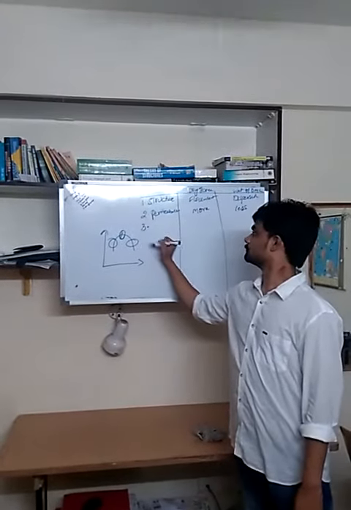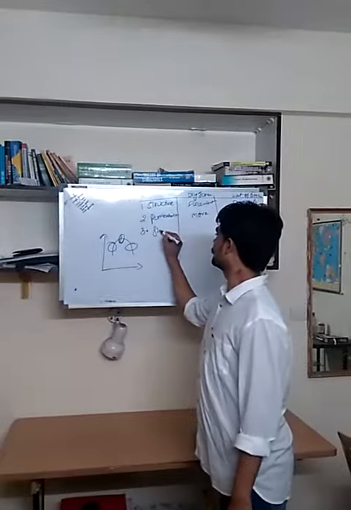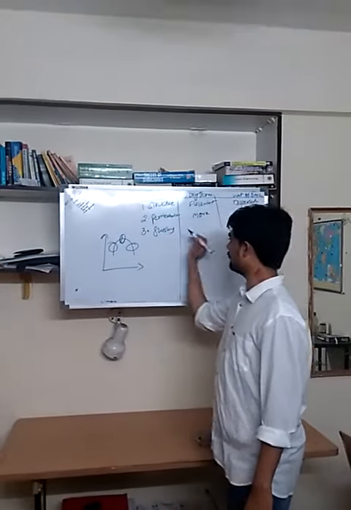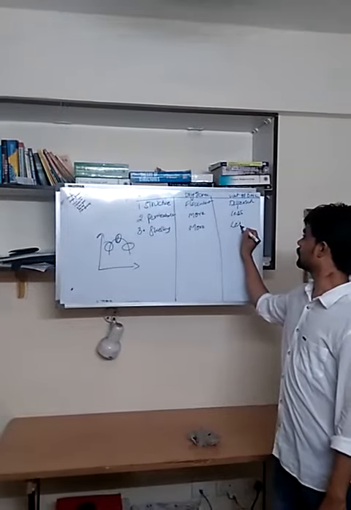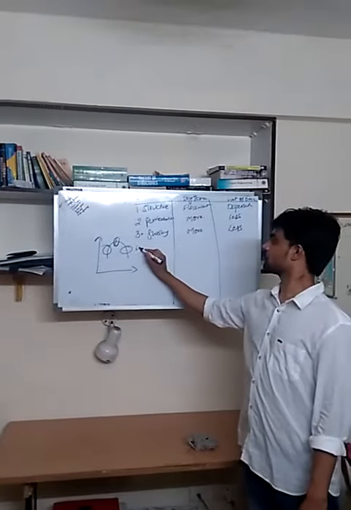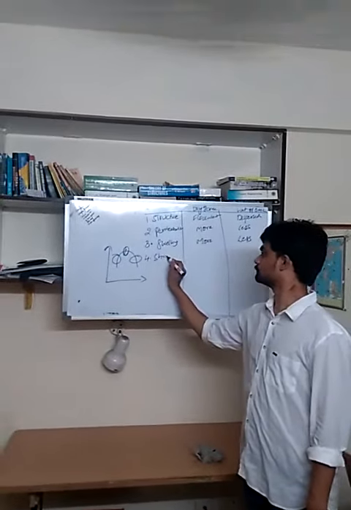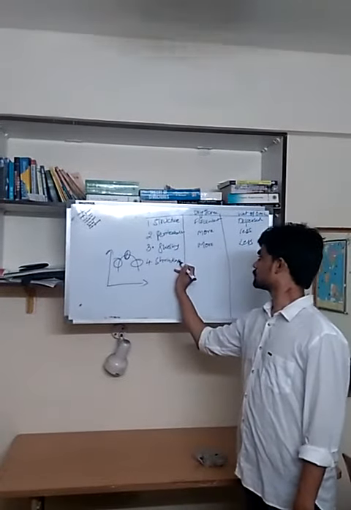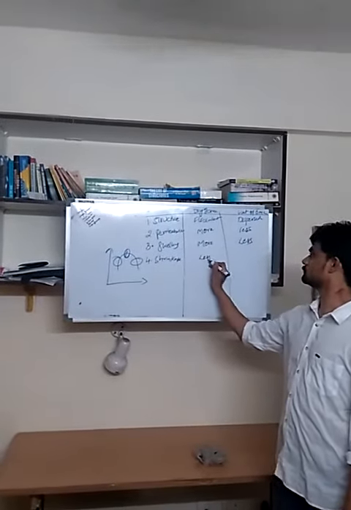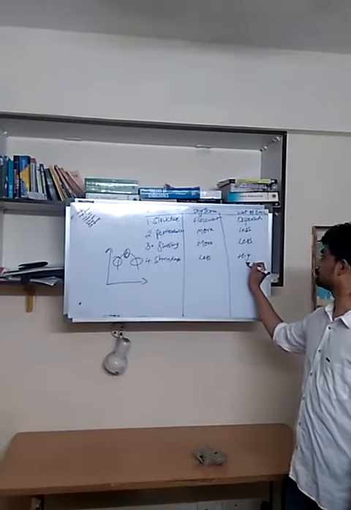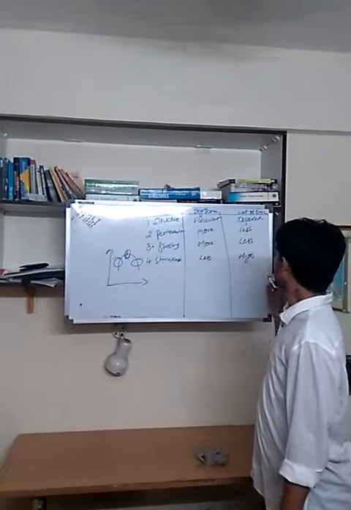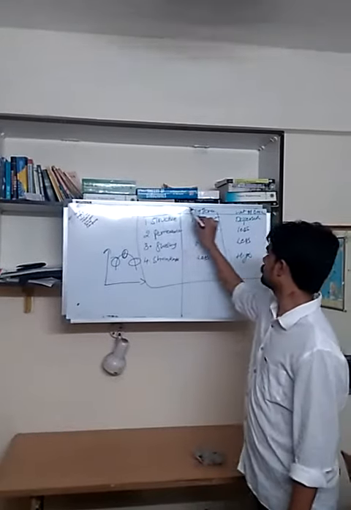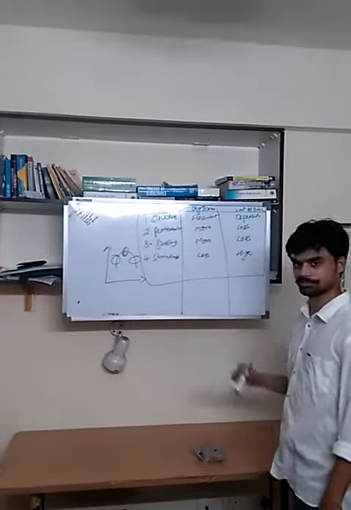Number 3, swelling. Swelling will be more dry of OMC, less at wet of OMC. And 4, shrinkage. Shrinkage is less here, high here. These are the effects on engineering properties of the soil due to compaction.